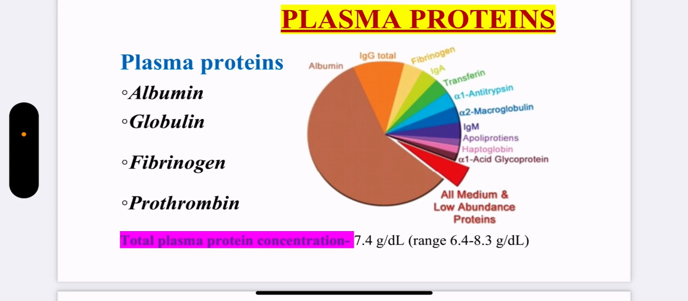These are the proteins that are present in plasma and mainly include albumin, globulin, fibrinogen, prothrombin. The total plasma protein concentration inside the body is around 7.4 gram per deciliter. So it ranges from 6.4 to 8.3 gram per deciliter.